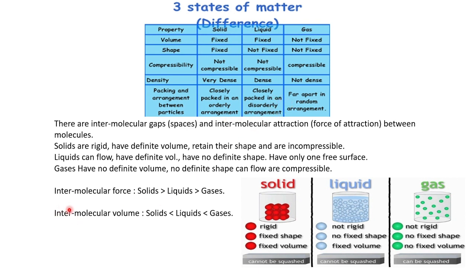Understood? Further, we should know intermolecular force, which means attraction between two particles. This is one particle, this is another particle. Attraction between two particles is more in a solid.